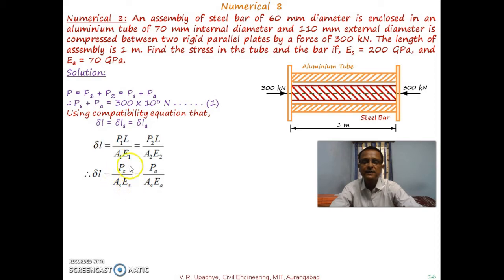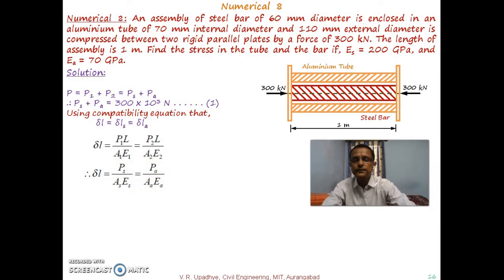These three terms are for steel and these three are for aluminium. If we keep PS on the left side and take AS ES to the right side, then the equation becomes PS is equal to PA times AS ES divided by AA EA. This is for aluminium and this is for steel.